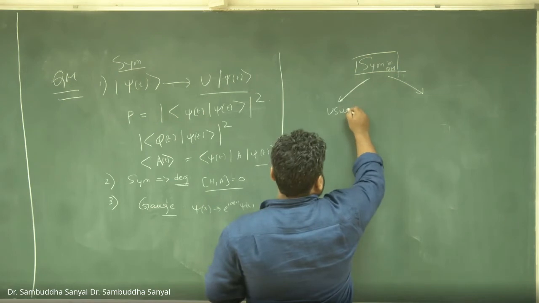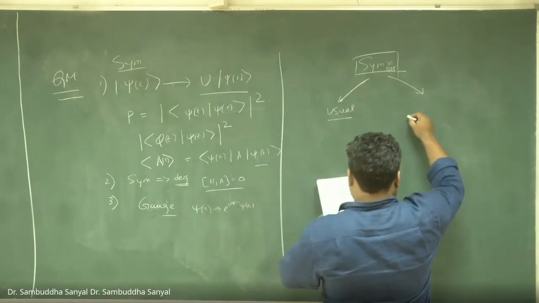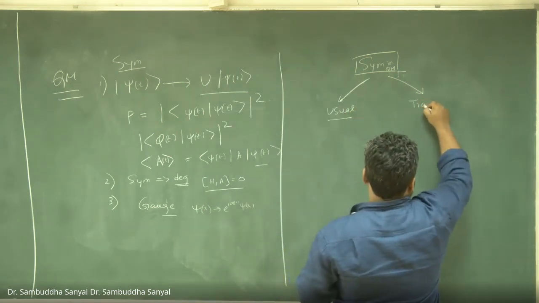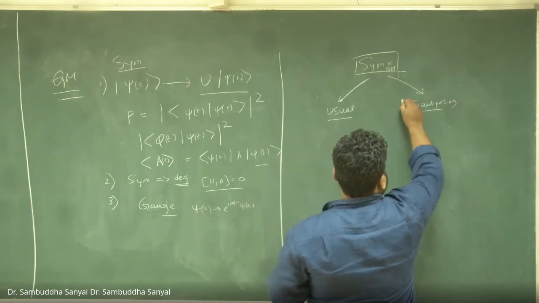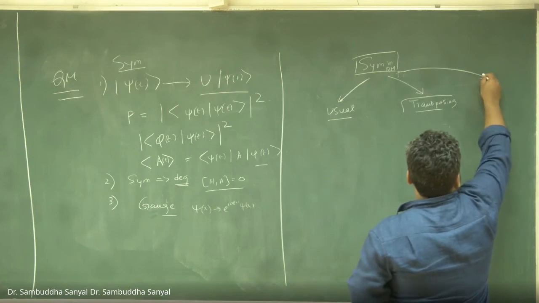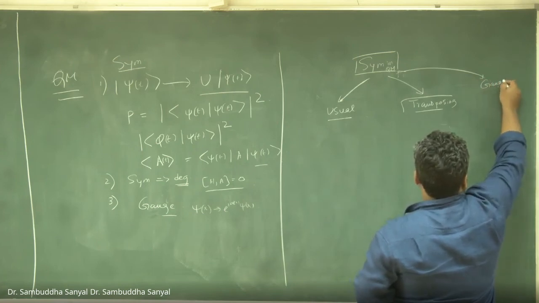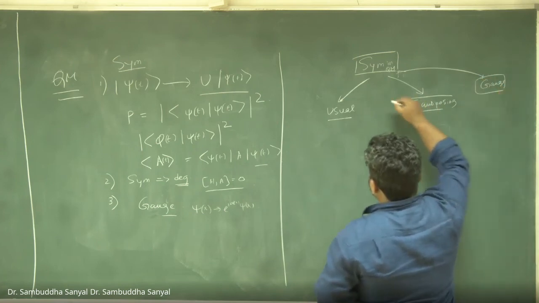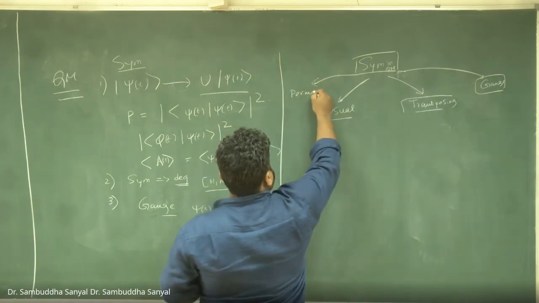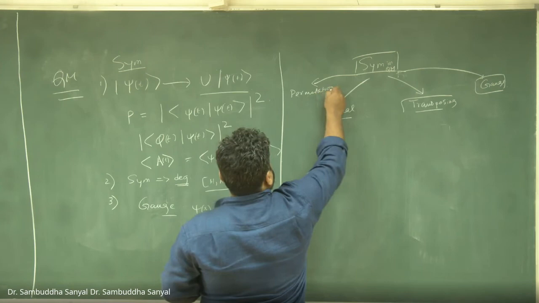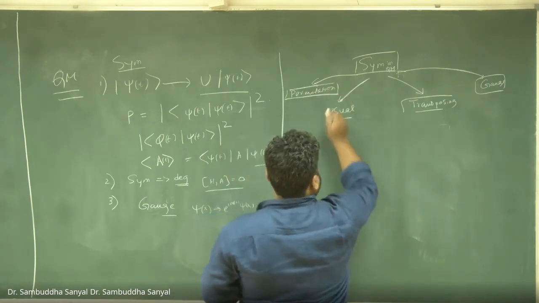One is usual, and there is transposing. So let me also include the third type. Third type is gauge. And then there is a fourth type. It is permutation. So let me go over each of these types one by one.